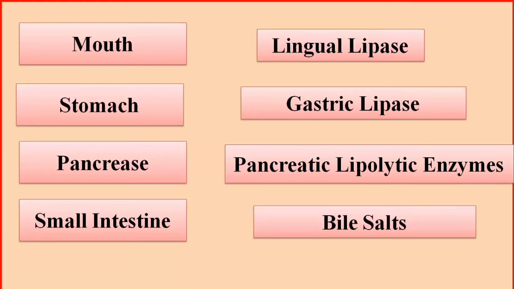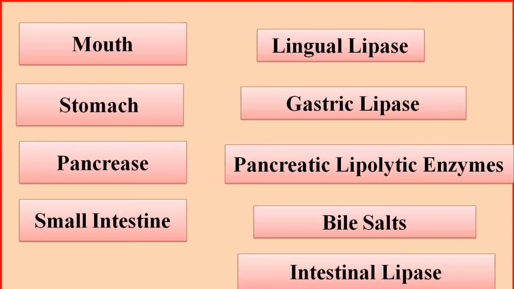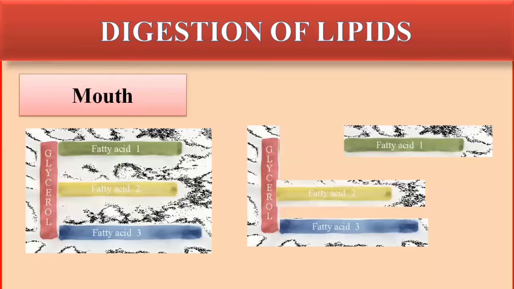Bile salts come from the gallbladder through the bile juice, and they have a very important function in the digestion and absorption of lipids. Then intestinal lipase is also secreted in the small intestine for the complete digestion of the lipids into smaller molecules.